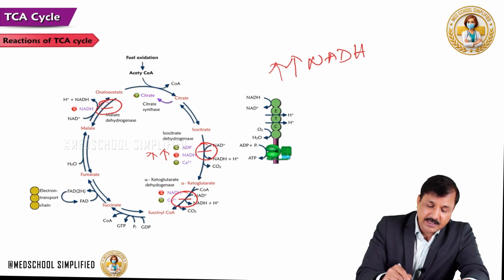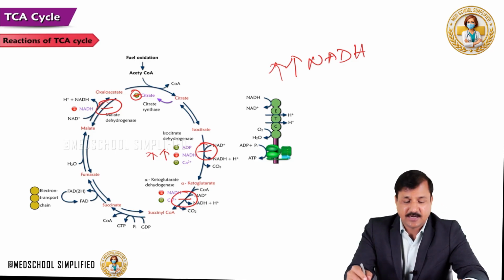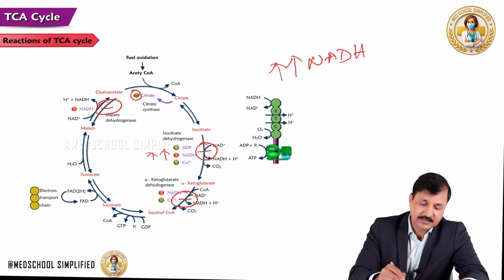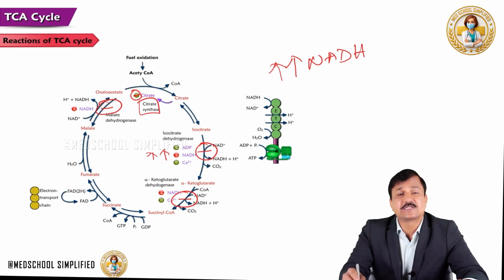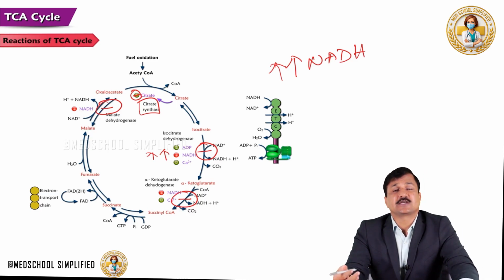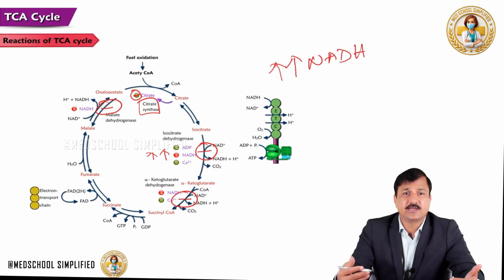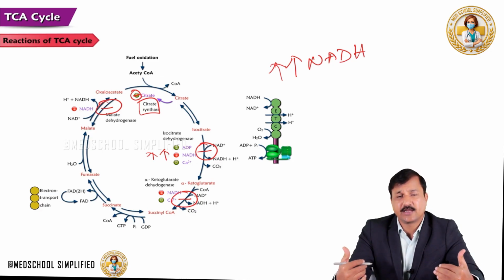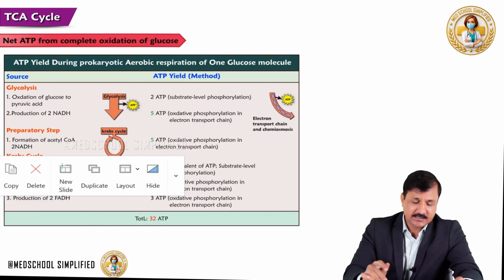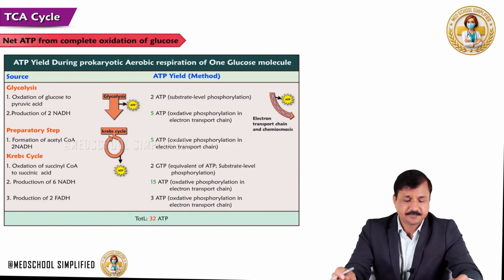Now one of the regulations on the TCA cycle can also be on the very first enzyme, citrate synthase, where citrate will have a negative feedback effect on the citrate synthase enzyme. So like this, the TCA cycle is regulated at various levels, and the most important reaction where the TCA cycle is regulated is isocitrate dehydrogenase. Remember that.